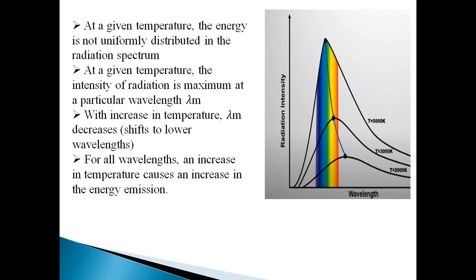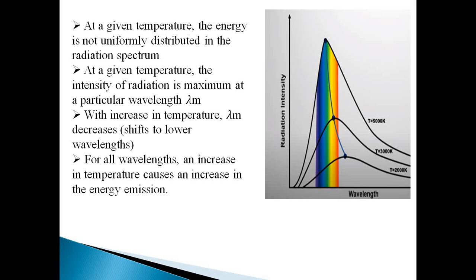What is the conclusion from that graph? At a given temperature, what is happening? The energy is not uniformly distributed in the radiation spectrum. It increases first, then after the peak wavelength it decreases. The second point is, at a given temperature, the intensity of radiation is maximum at a particular wavelength, that is the peak wavelength lambda m.